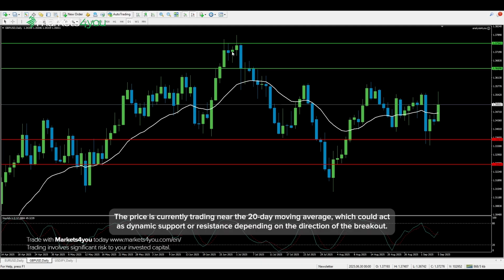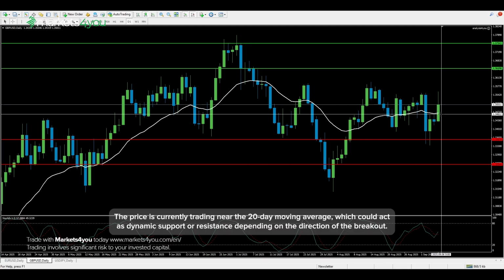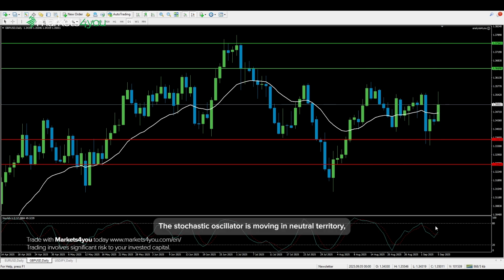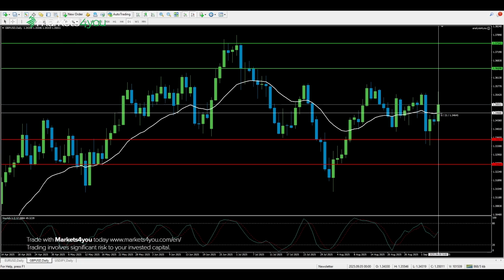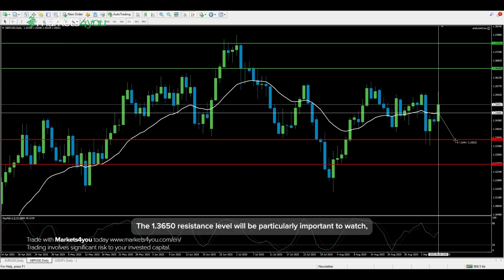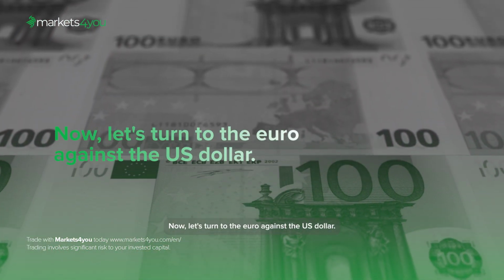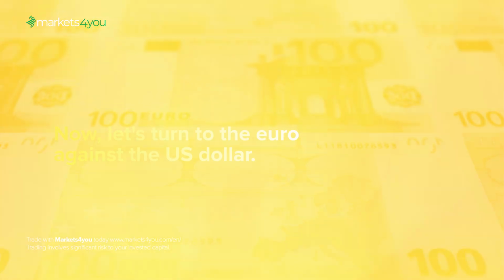The price is currently trading near the 20-day moving average, which could act as dynamic support or resistance depending on the direction of the breakout. The stochastic oscillator is moving in neutral territory, suggesting the market is waiting for direction from upcoming economic releases. The 1.3650 resistance level will be particularly important to watch, as a break above could signal renewed bullish momentum for the pound.